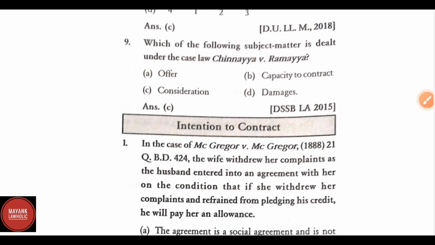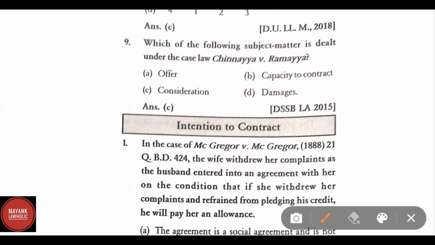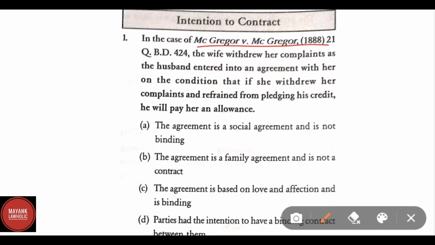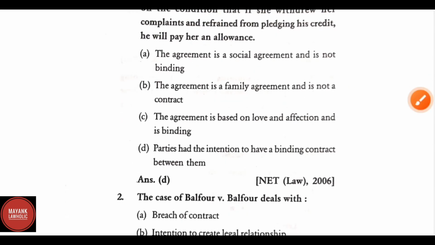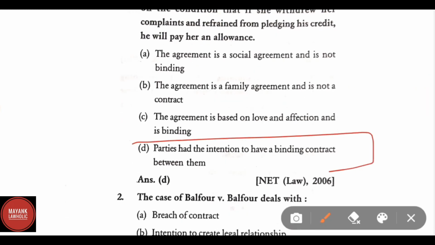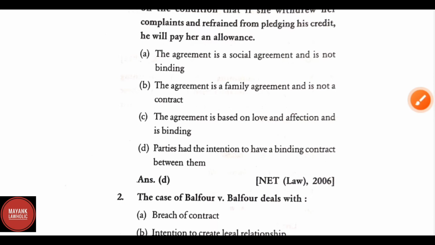Which of the following subject matters is dealt with under the case law Chinnaya versus Ramaya? C, Consideration. In the case of McGregor versus McGregor 1888, the wife withdrew her complaints as the husband entered into an agreement with her on the condition that if she withdrew her complaints and refrained from pledging his credit, he would pay her an allowance. Correct answer is the parties had the intention to have a binding contract between them.